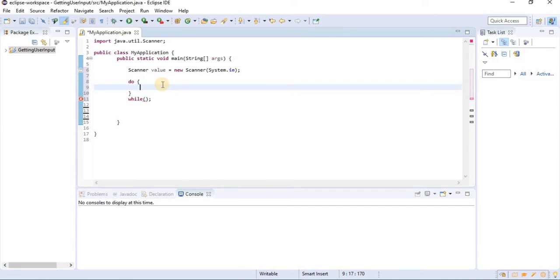The task was to ask the user to enter a number until the number was 9. So here I'm gonna say sysout, control space. I'm gonna write enter a number. Then in our condition I'm gonna write number not equals to 9. So whenever the number is not equal to 9, our condition will be true and the code within our do block will execute. And the moment that the number will be 9, the loop will terminate. What we haven't done yet is declare this variable number.